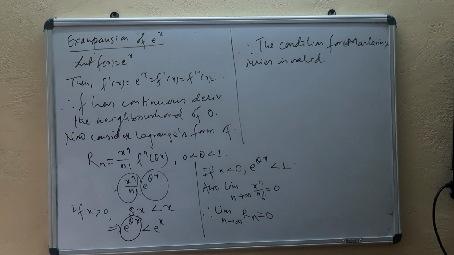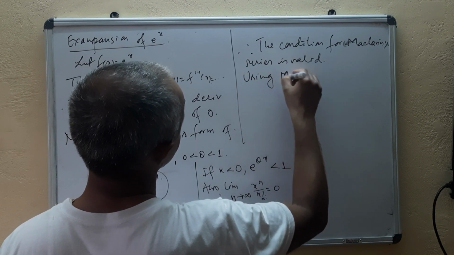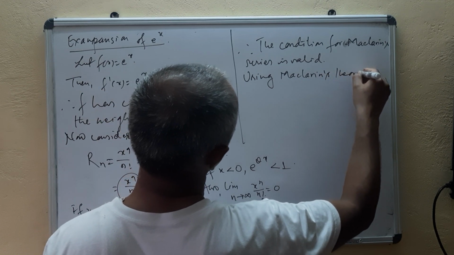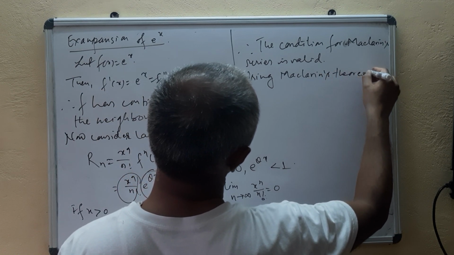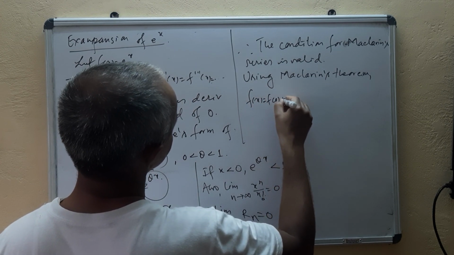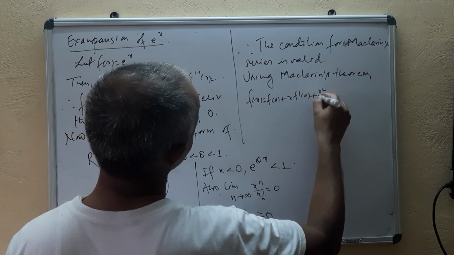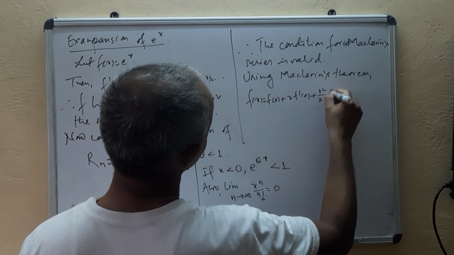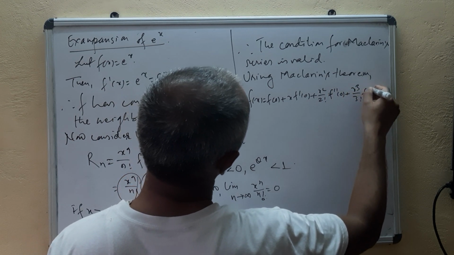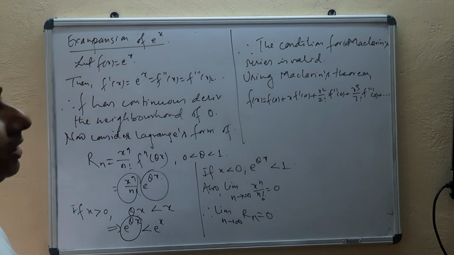So now we can use Maclaurin's theorem. Using it, f of x equals f of 0 plus x f dash of 0 plus x square by 2 factorial f double dash of 0 plus x cube by 3 factorial f triple dash of 0 plus so on to infinity.